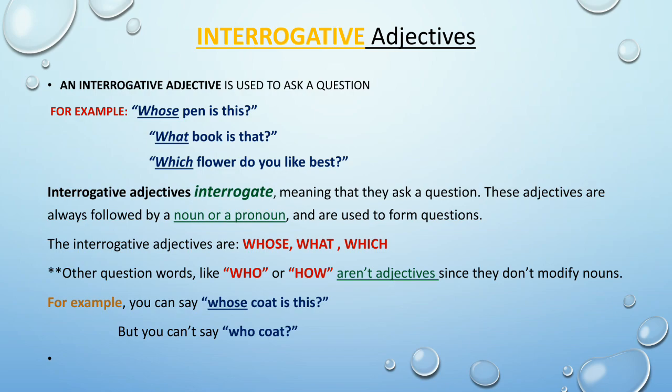So these can never be adjectives. You can say whose coat is this, but you can't say who coat. So students, as these words whose, what and which can modify a noun, these are known as interrogative adjectives.